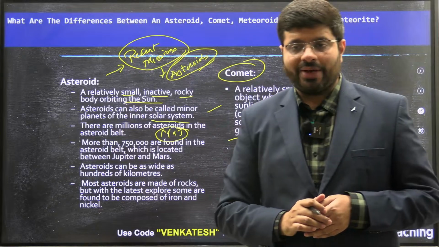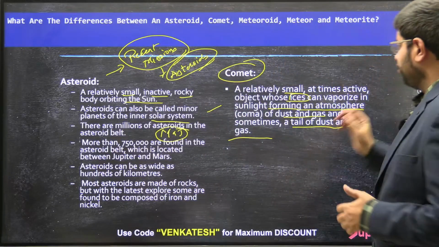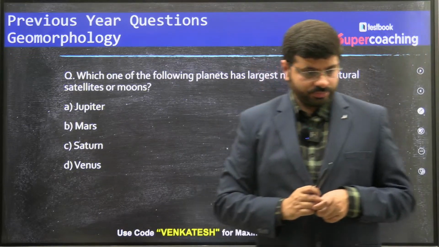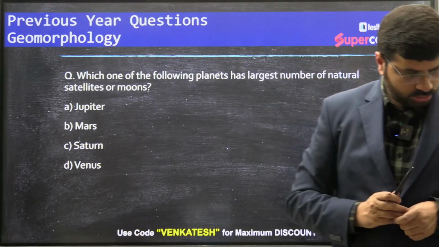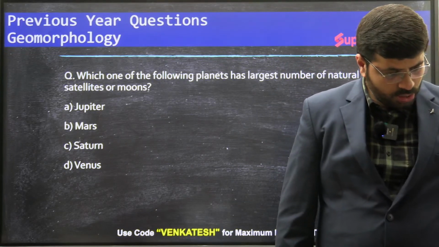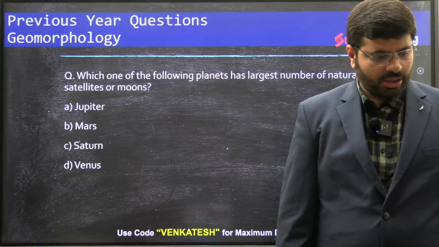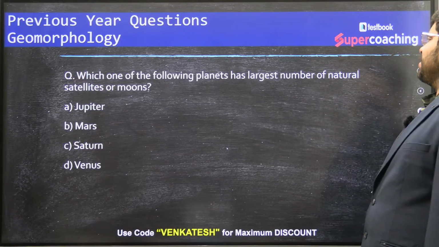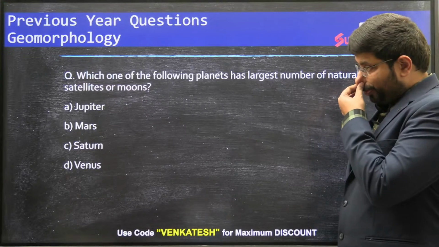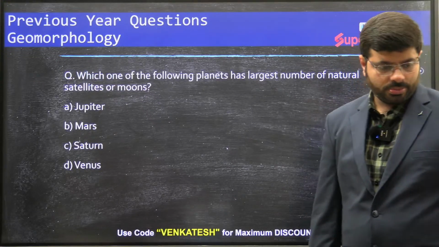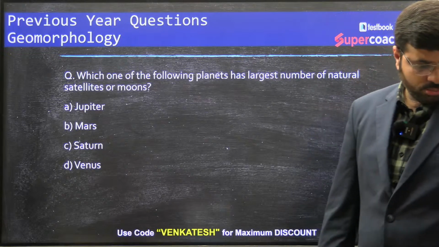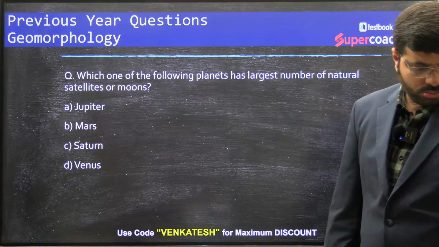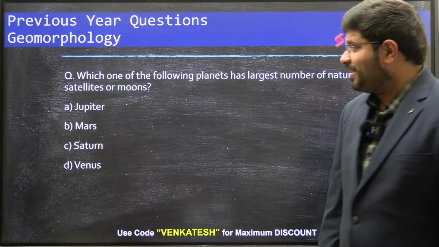Okay, right? Have you understood this? Shall we move forward to the next point now? Right. Now try to answer this. Shivani, Sachin, Pro Gaming, Gayatri, try to answer this. Which one of the following planets has the largest number of natural satellites? Is it C or is it A?